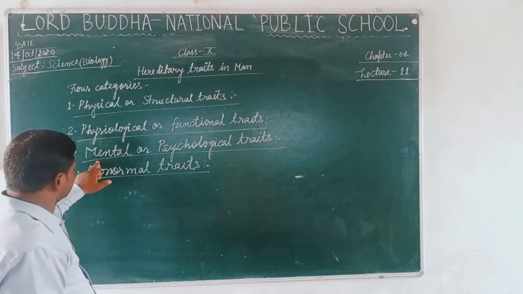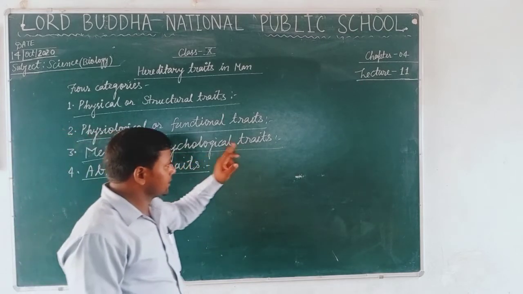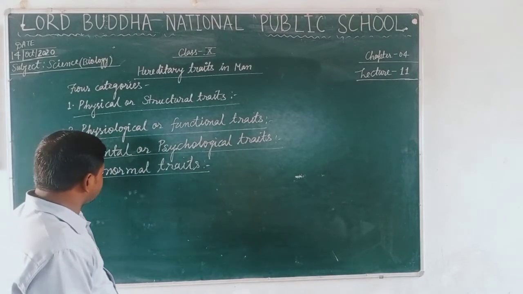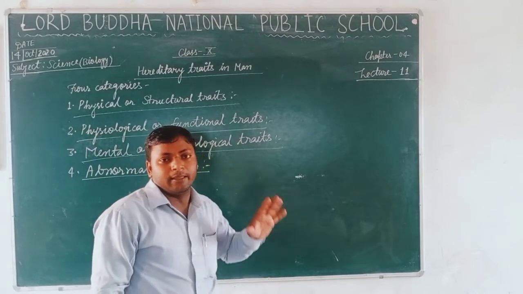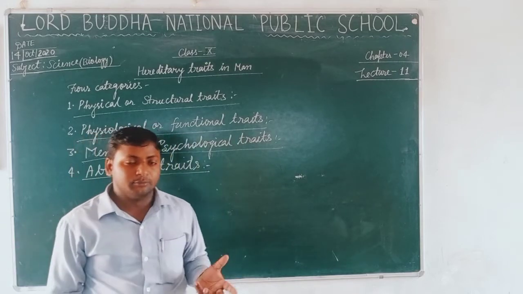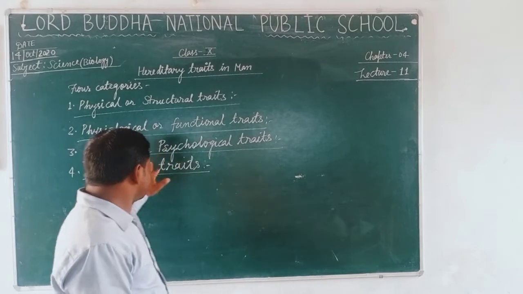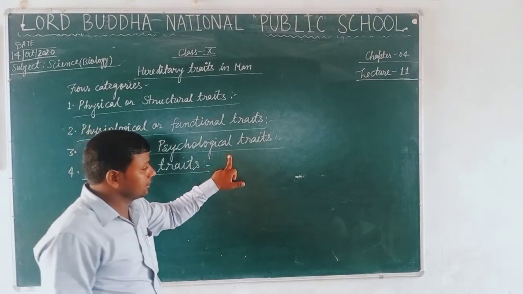Next is the mental or psychological traits. In this category, students, the traits are related to human behavior and nature.